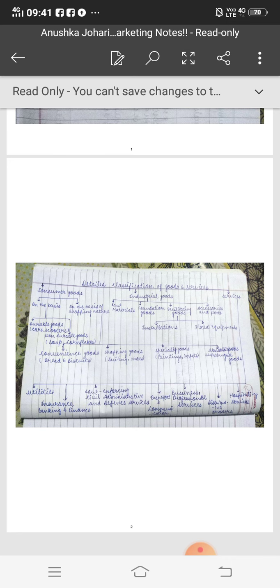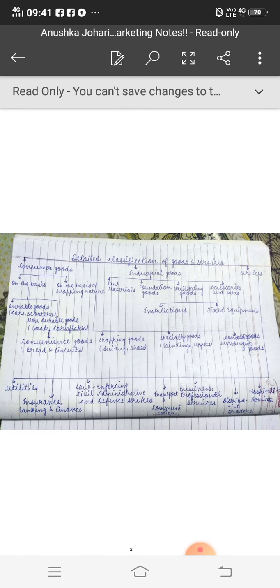Last is industrial goods. Industrial goods are classified as raw material. First classification is raw material. Every time we need to have a raw material for producing finished good. For example, sugar cane is used to produce sugar, so sugar cane here is the raw material. Next, foundation goods, facilitating goods. It comprises installation and fixed equipments. Next, accessories and parts. So these are industrial goods.